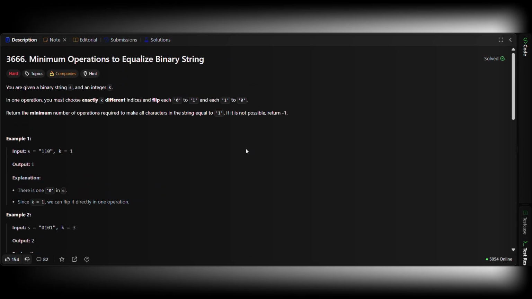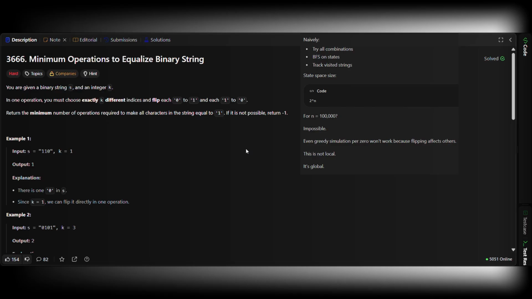Let's try brute force. Naively, try all combinations. Breadth first search on states. Track visited strings. State space size? Two to the power n. For n equals 100,000? Impossible. Even greedy simulation per zero won't work, because flipping one index affects others. This is not local. It's global. So we optimize our thinking.